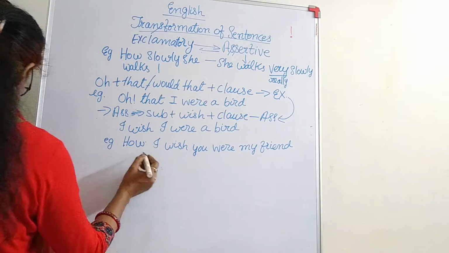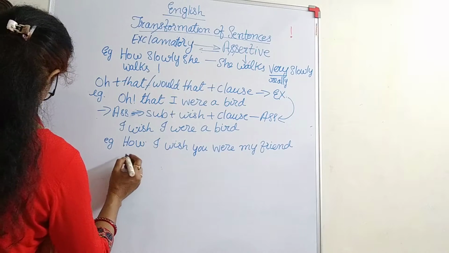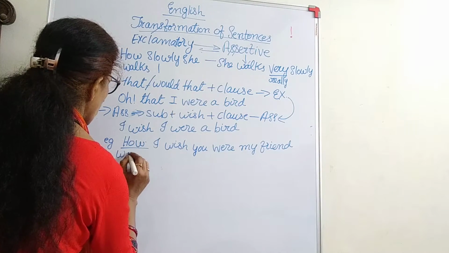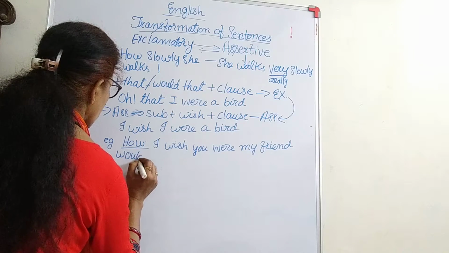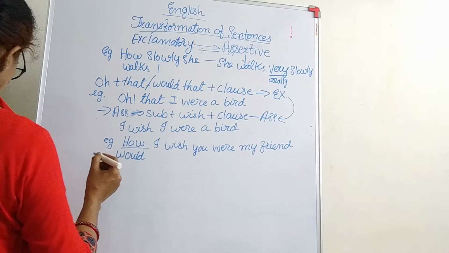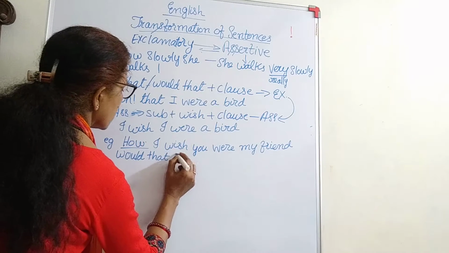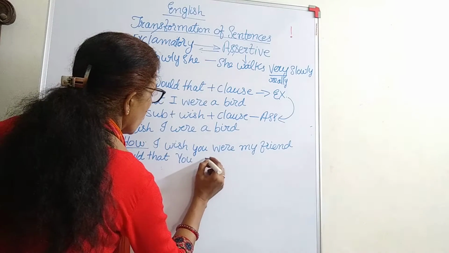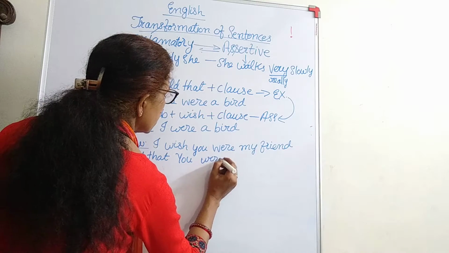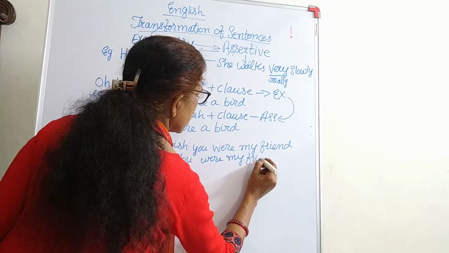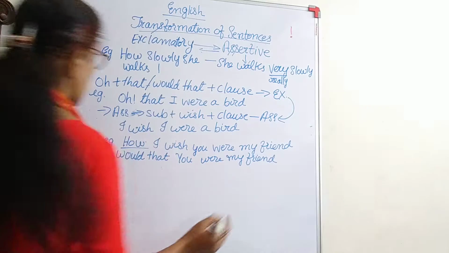And what will be the thing instead of this? Would that will also be there. Would that you were my friend. Okay, these are what?